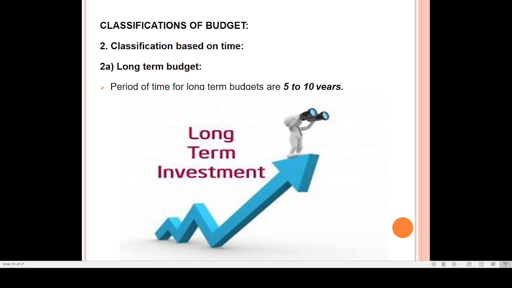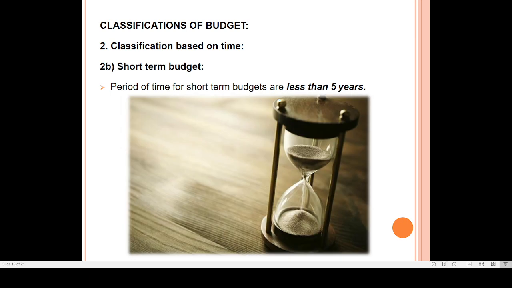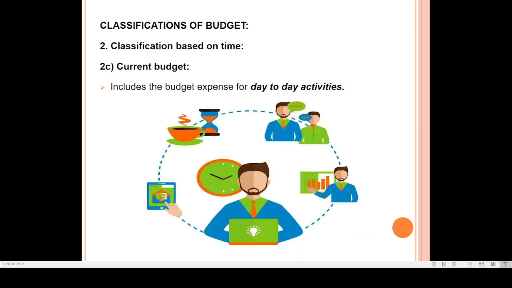Okay, the next one, the classification based on time. We have two things here. One is a long term budget. The period of this particular budget is 5 to 10 years. Any budget you are preparing for 5 to 10 years is called a long term budget. And another one is a short term budget. The period of time for a short term budget is less than 5 years.